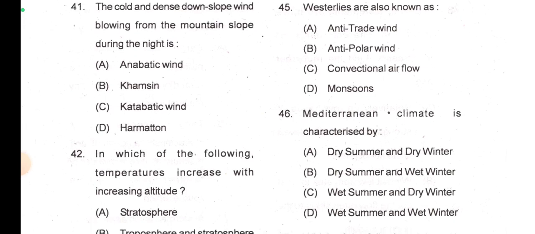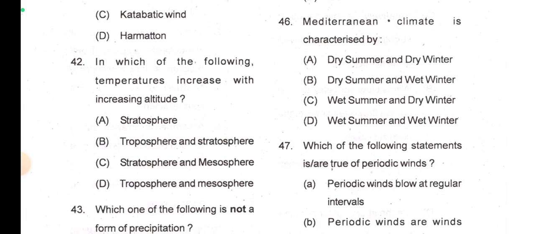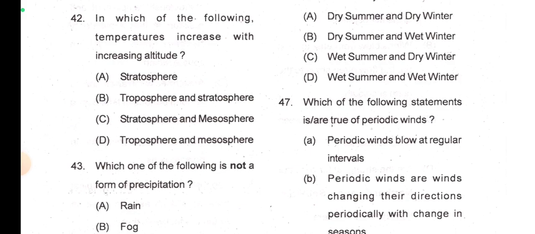So you can clear this concept about katabatic and anabatic wind, and collect some examples of this type of winds, because I got a question on anabatic or katabatic wind in UGC net and I made the answer wrong. Okay, now in which of the following temperatures increase with increasing altitude? Definitely temperature increase with increasing altitude, there is stratosphere. Okay, because in troposphere it decrease, mesosphere it decrease, so only stratosphere where temperature increases with altitude because of the presence of ozone gas.